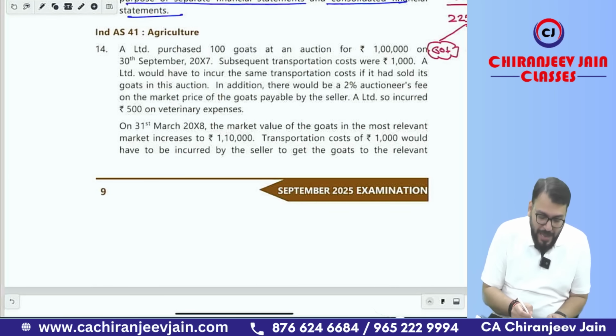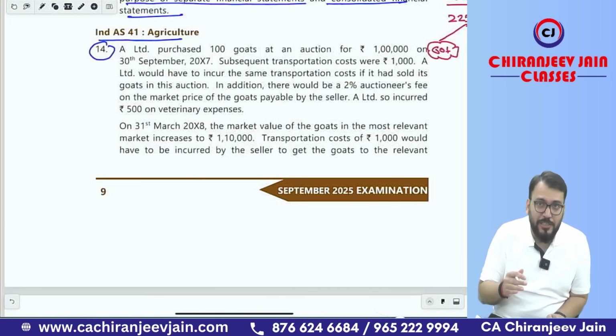We have a similar question in the ICAI study material, but I would still like to discuss the solution, because there is one additional piece of information given in the question and there is one mistake in the solution. Okay sir, let us do this.